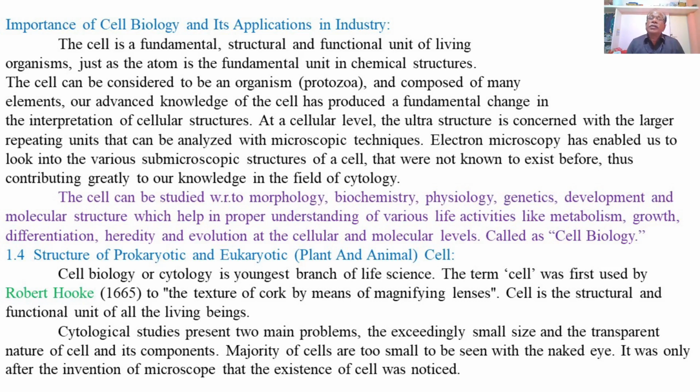These sophisticated instruments have enabled us to see very small cells under the microscope with much larger magnification.